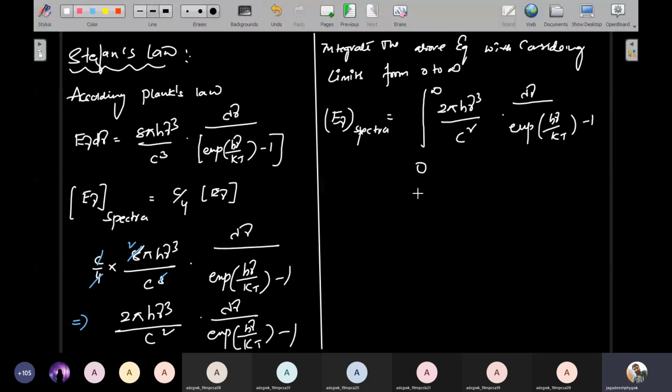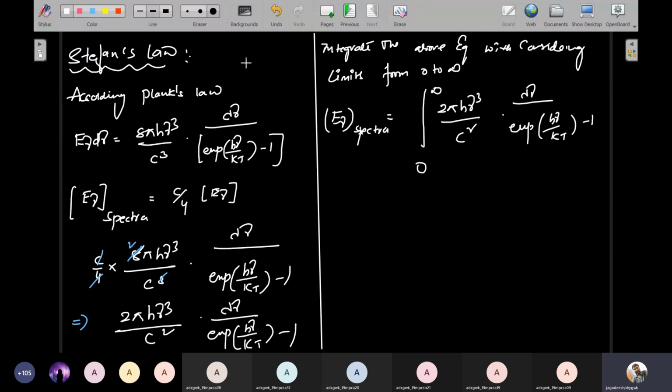This is the theory, because we want the emitted energy spectrum. Stefan observed that whenever radiation is emitted from a black body, the radiated energy is always proportional to the fourth power of its absolute temperature. That is the reason he explained Stefan's law using black body radiation.